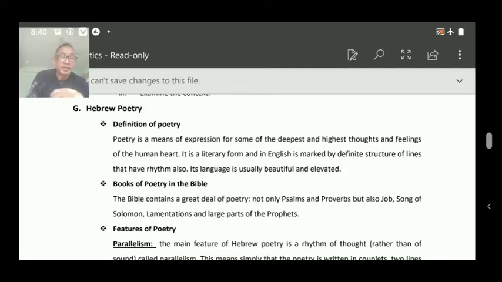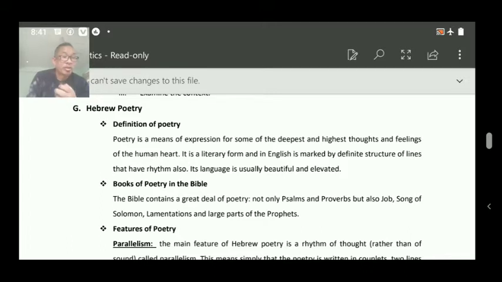So we express our deepest and highest thoughts, or the feelings that we have in our heart. That is why people, when they listen to a song, cry and are so emotional, because it is the expression of the heart. That is a simple definition of poetry.